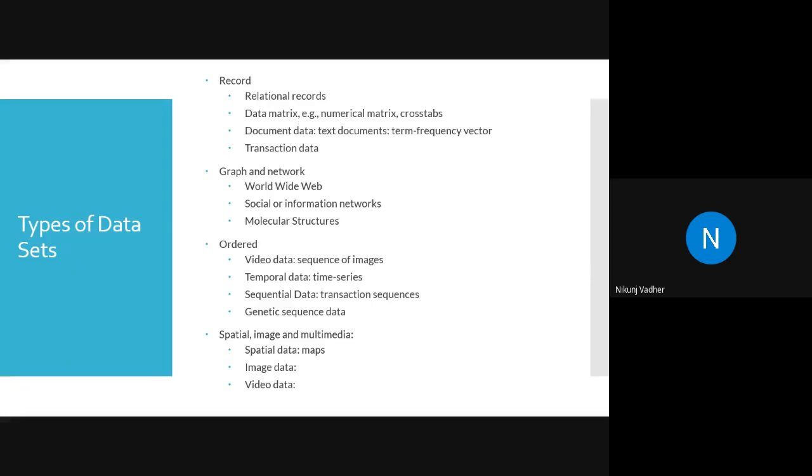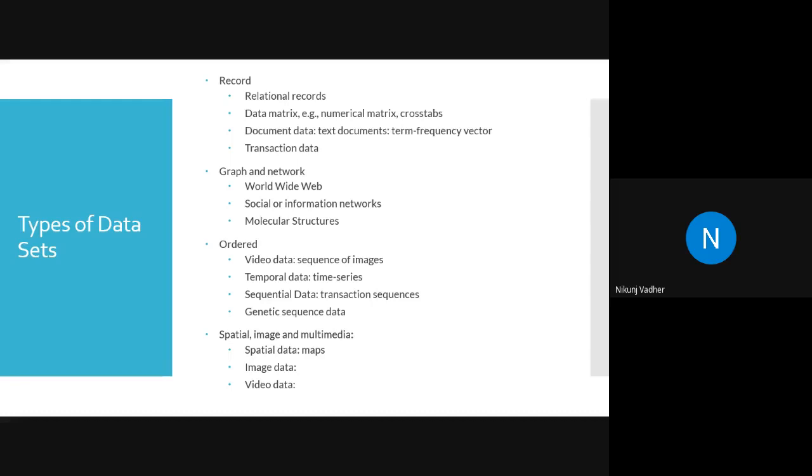So let's start our today's lecture. Till now, we have discussed various measures, or you can say various terminologies, which are used for machine learning. So today we will start discussion with the data set. Before jumping on to the training part, we should have a very clear-cut idea about the data we are using for training purposes. So first of all, let's start with how many types of data sets there are.